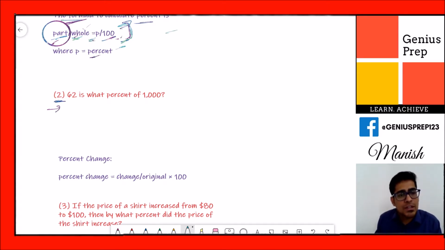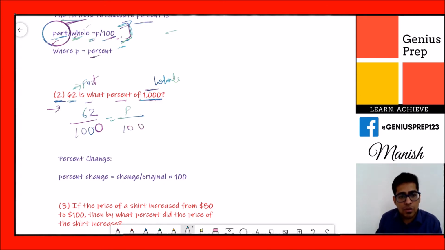The question says: 62 is what percentage of 1000? So 62 is the part, and 1000 is the whole. So we'll do 62 divided by 1000 is equal to P divided by 100, where P is the percentage we need to find out. We solve this, cut this out, and 10 is here. So 6.2 percent is the answer. 62 is 6.2% of 1000.